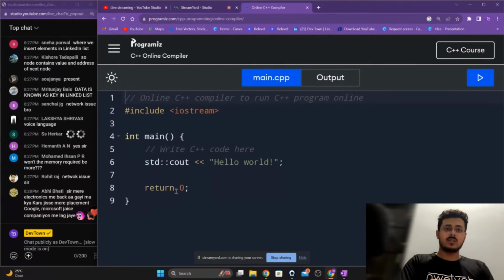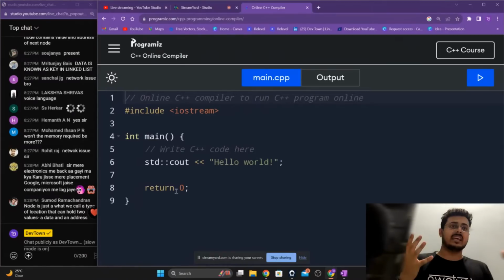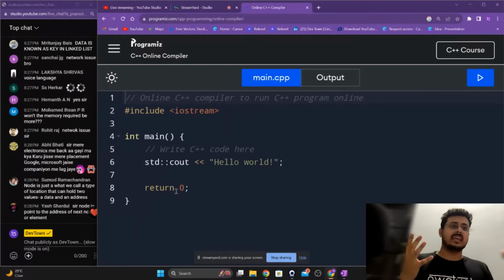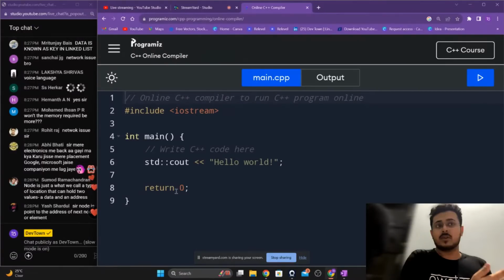Won't the memory required be more? Absolutely, yes, Mohammed. That's absolutely clear, because if we are creating an array of 6 elements, to make the exact same thing using a linked list will require 12 memory spaces, because one is for the data and one for the pointer. But inside of arrays, you can only create fixed size arrays.